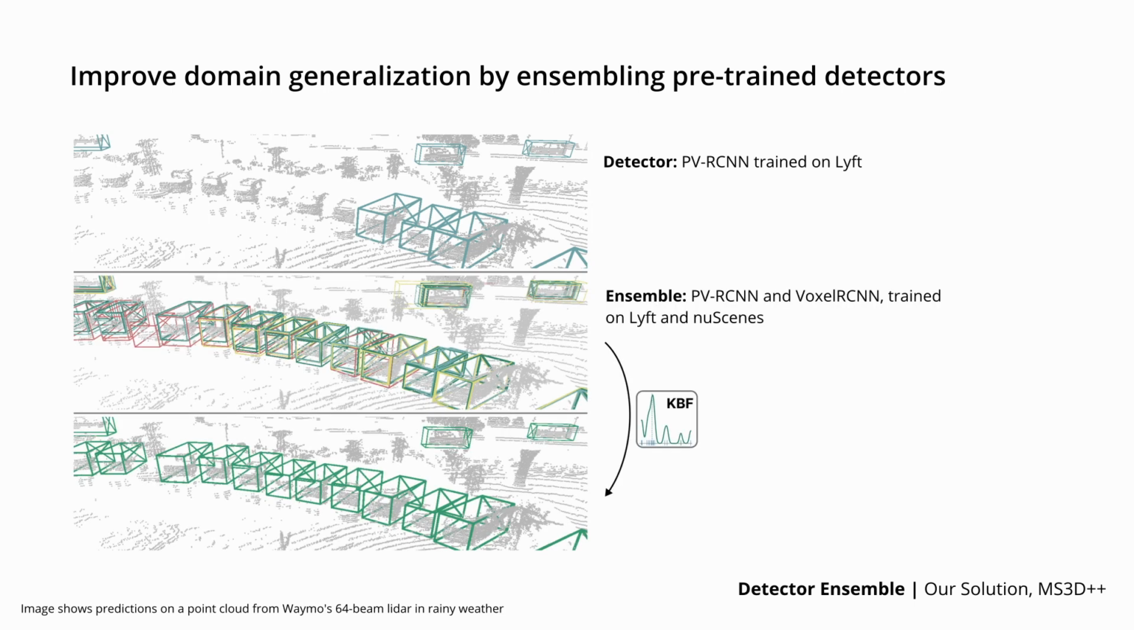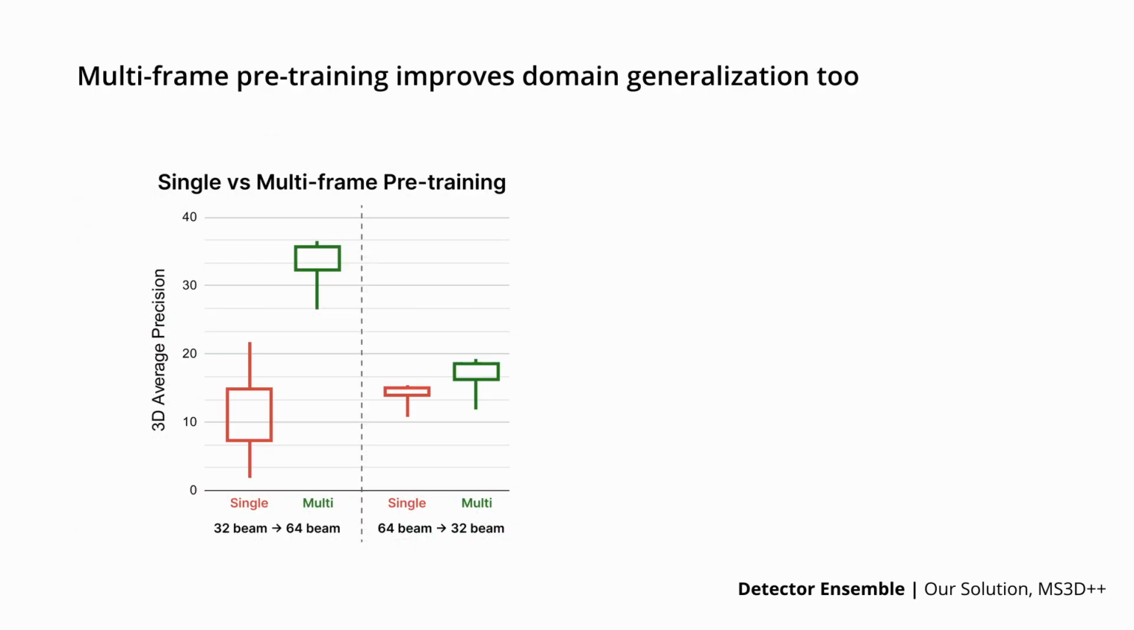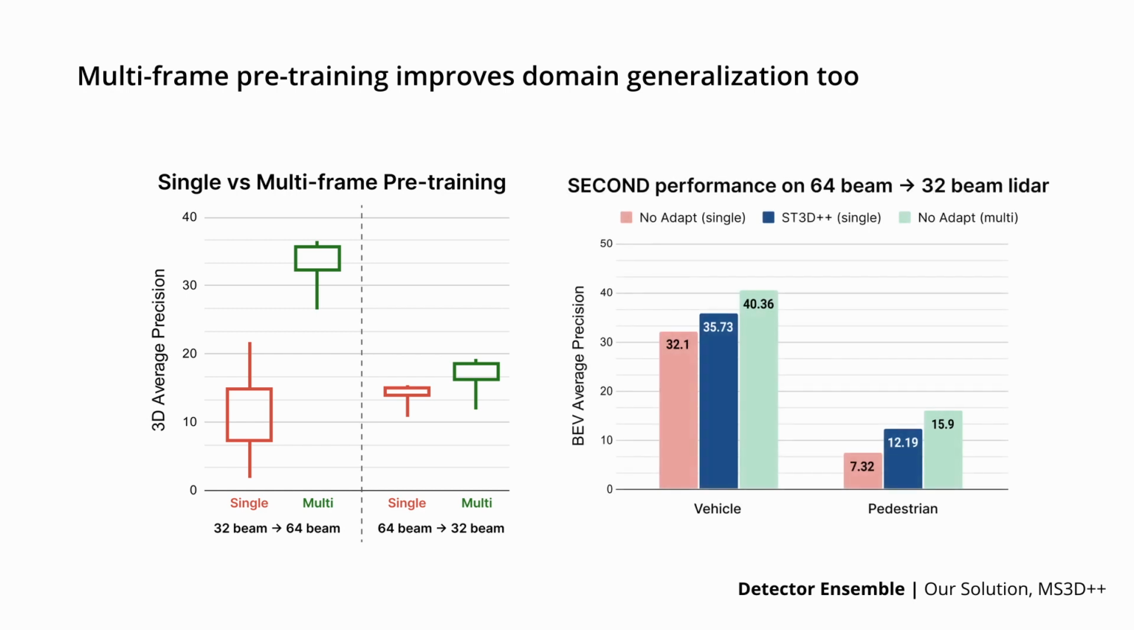However, we show that building an ensemble of detectors with different architectures and source datasets can lead to a stronger set of initial pseudo-labels. This gives us a better starting point with more accurate boxes and higher recall for our auto-labeling framework. We use multi-frame pre-trained detectors in the ensemble as we show that they greatly increase the baseline performance of pre-trained detectors on a variety of testing domains. Their cross-domain performance is even higher than some self-training works.